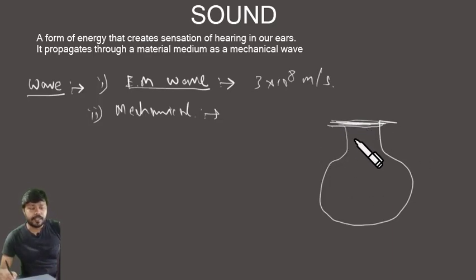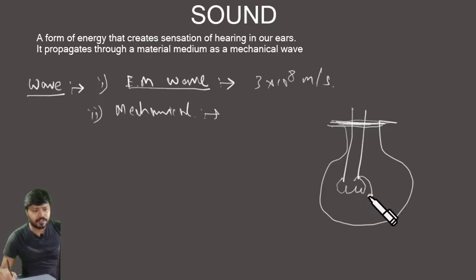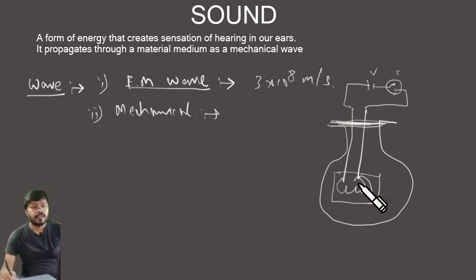An airtight bell jar, or any airtight container, which has a bell inside it, which rings if the switch is on. This container is made in such a way that we can take all the air out of it. That's the system we have here.